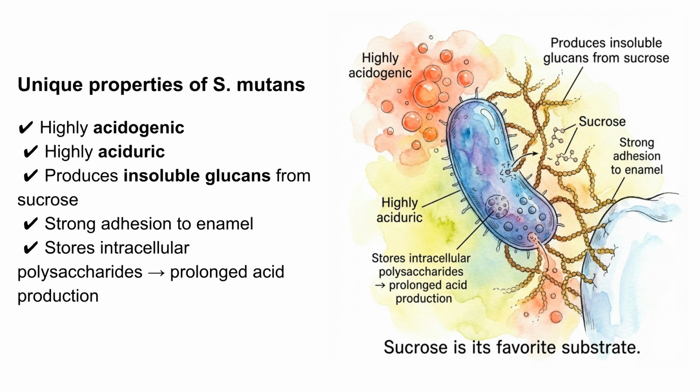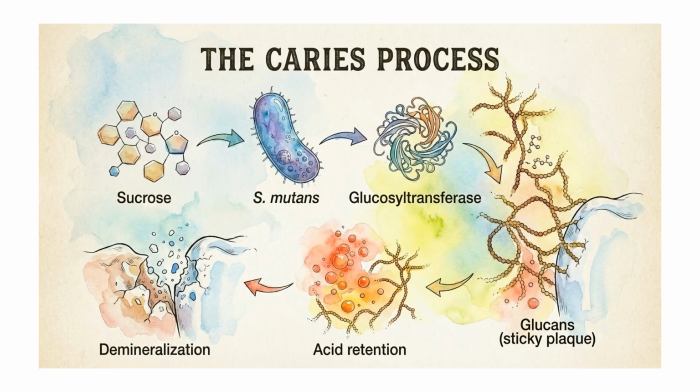S. mutans has unique properties. It is highly acidogenic and aciduric, produces insoluble glucans from sucrose, strongly adheres to enamel, and stores intracellular polysaccharides, which leads to prolonged acid production. Sucrose feeds S. mutans, which produces glucosyltransferase forming sticky glucans. These trap acids on the tooth surface, leading to enamel demineralization.